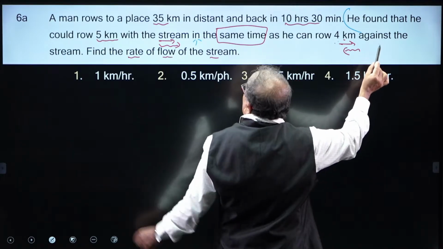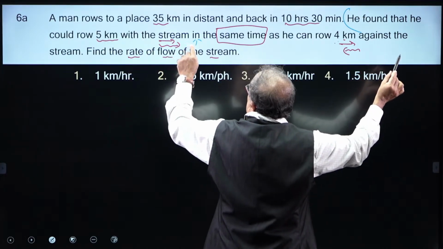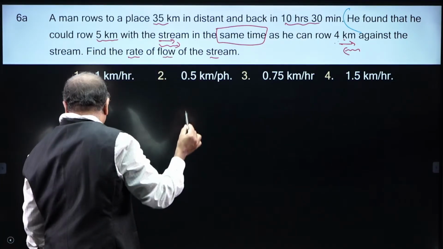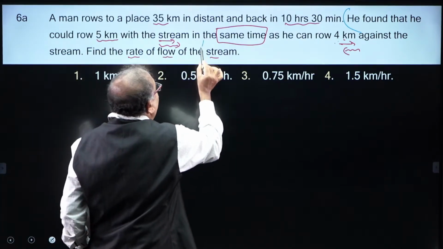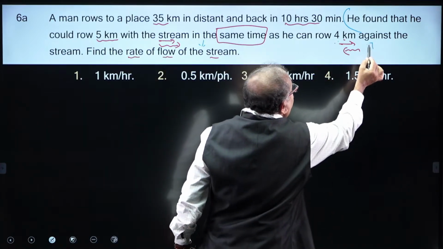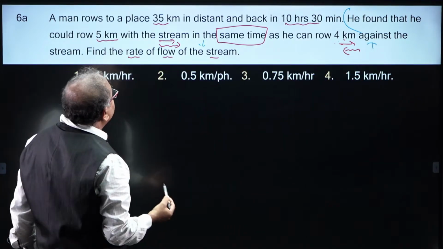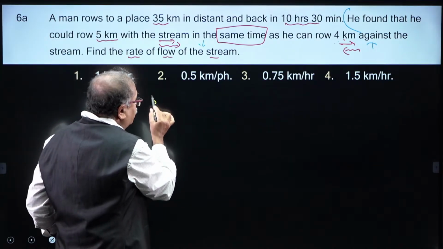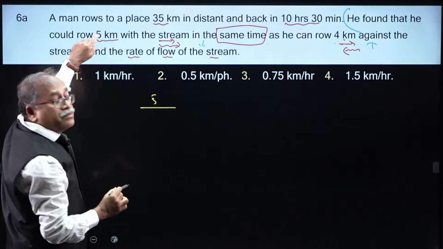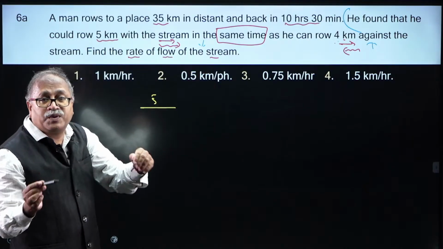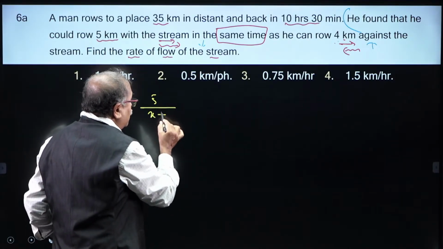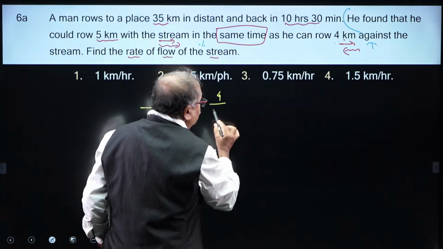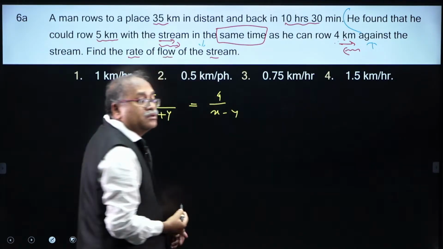So, with the stream this is downstream, and against the stream this is upstream. So, the equation forms this way: 5 by downstream x plus y, which is equal to 4 by x minus y.